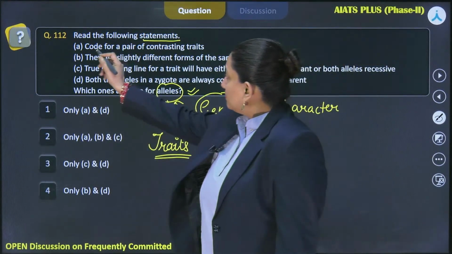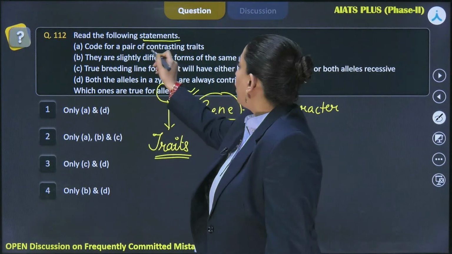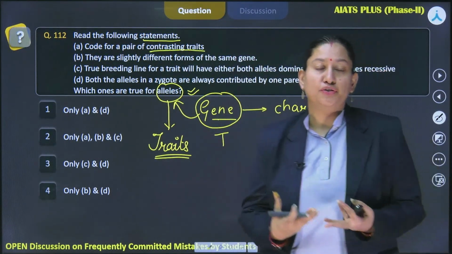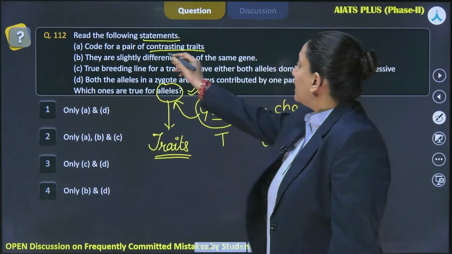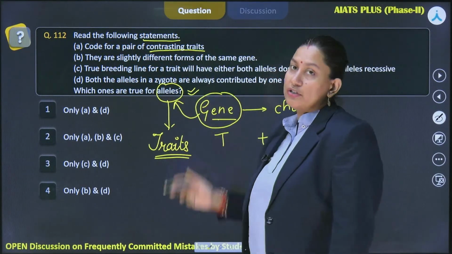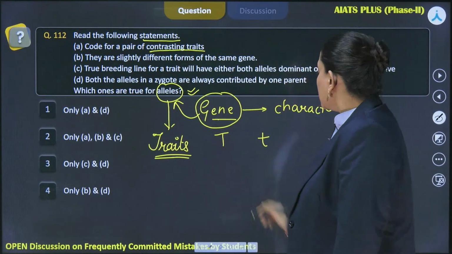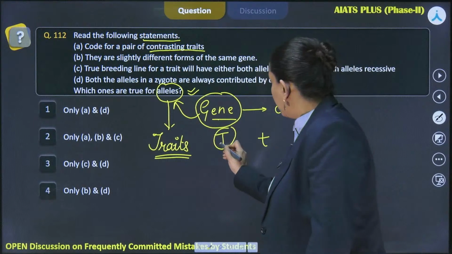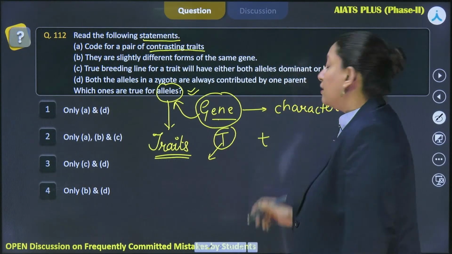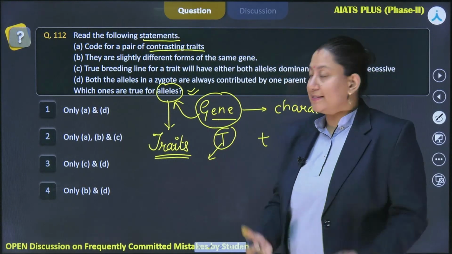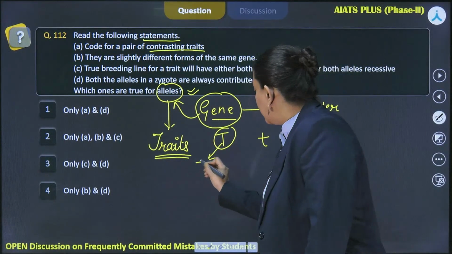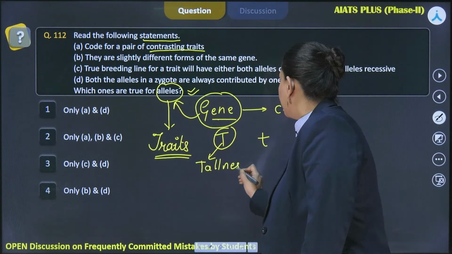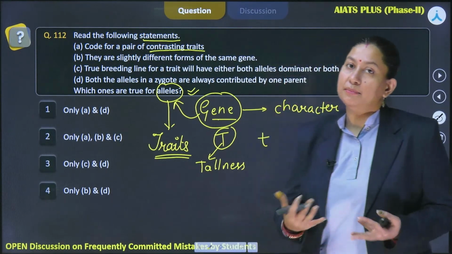So the first statement says that it codes for a pair of contrasting traits, right? That's how the definition of allele emerges, which says that it will be coding for a pair of contrasting traits. So if I am considering capital T allele, and we are considering garden pea plant as an example, this capital T is going to induce this particular phenotype, tallness in the pea plant.